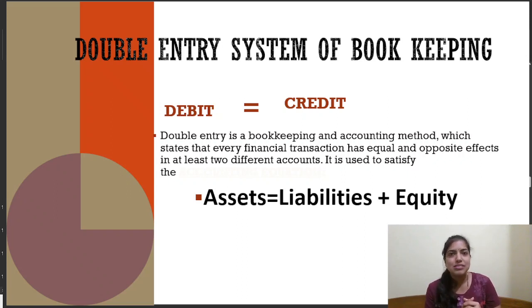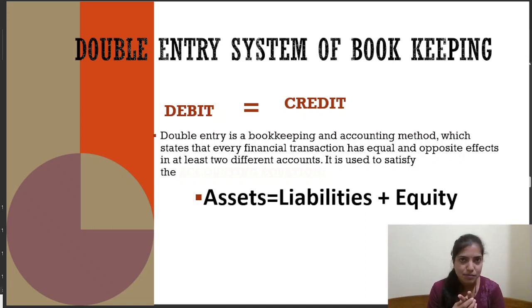That is why Mr. Luca di Pacioli wrote his book, and he mentioned specifically that every transaction has two effects, which have an equal effect as well as an opposite effect. That is known as the double entry system of bookkeeping.